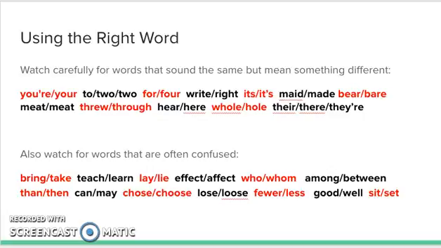There are also words to watch out for that are often confused, such as bring and take, teach and learn, lay and lie, affect and effect, who and whom, among and between, than and then, can and may, chose and choose, lose and loose, fewer and less, good and well, and sit and set.